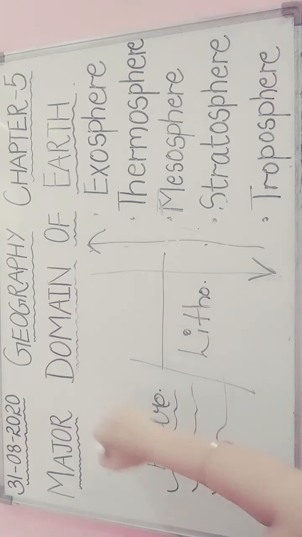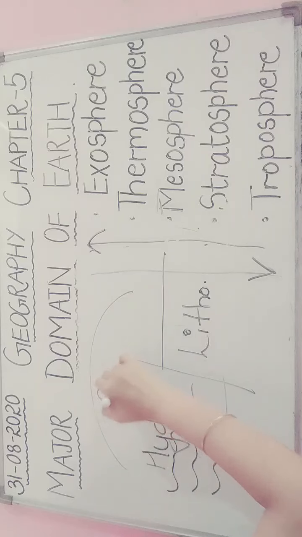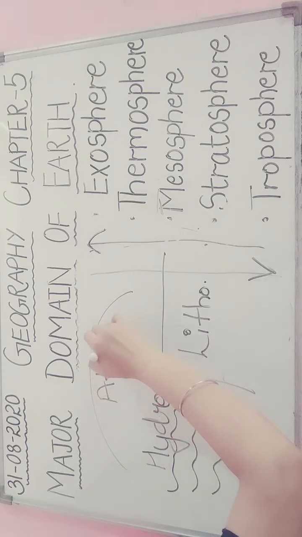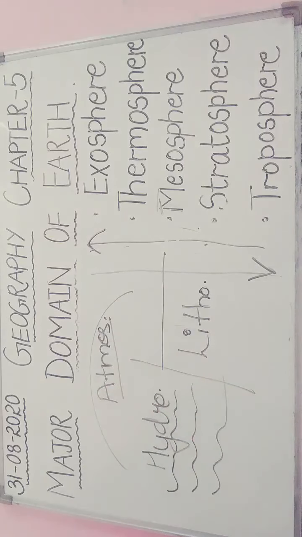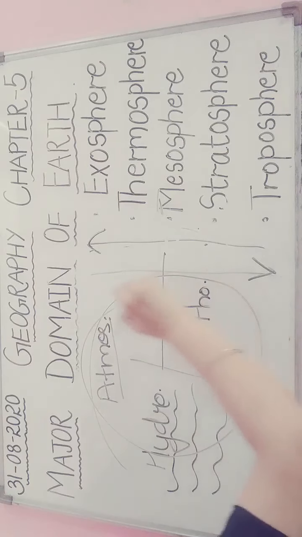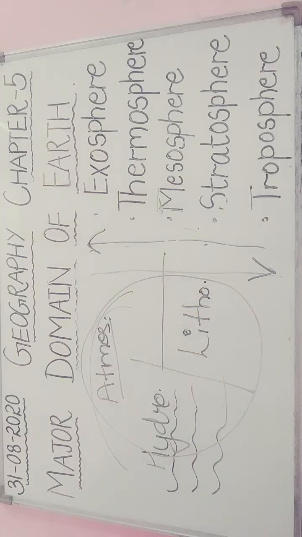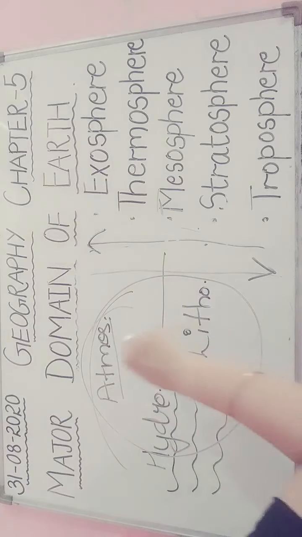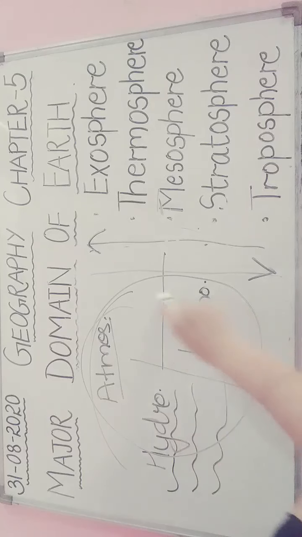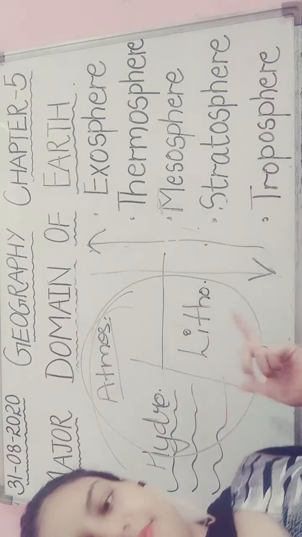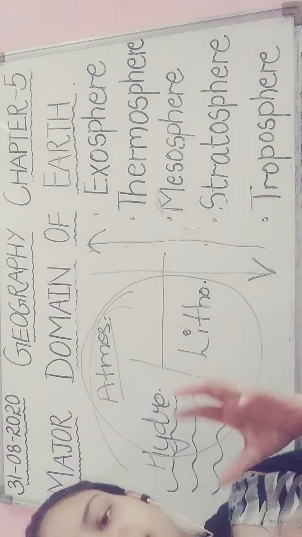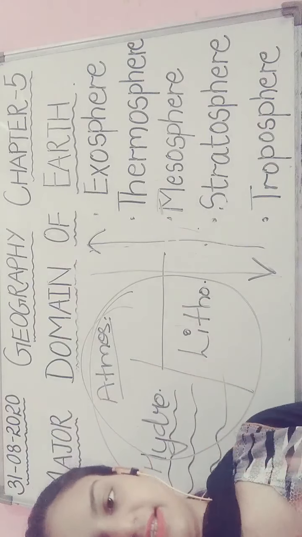And this is the atmosphere, all the gases. So biosphere is the narrow zone of contact between our lithosphere, atmosphere and hydrosphere. That means the area on which life exists.